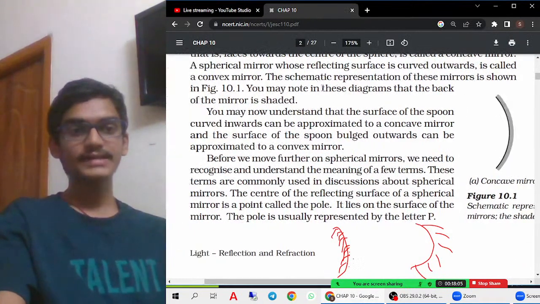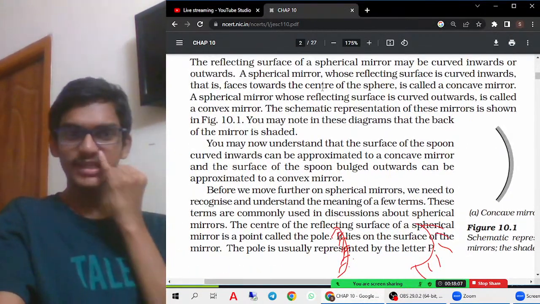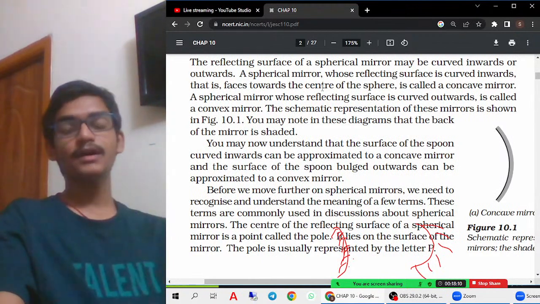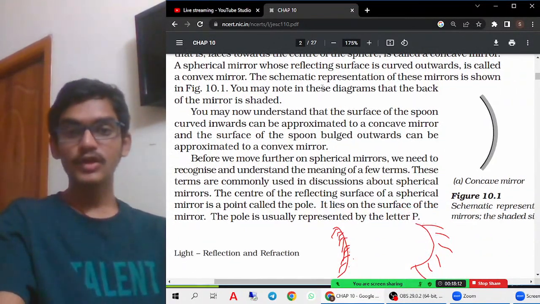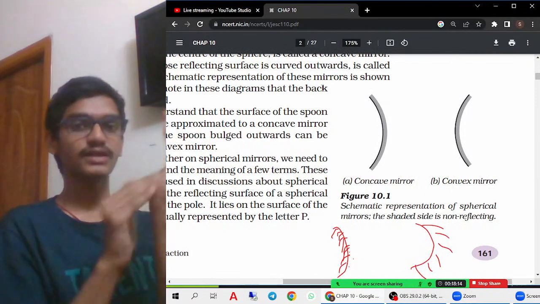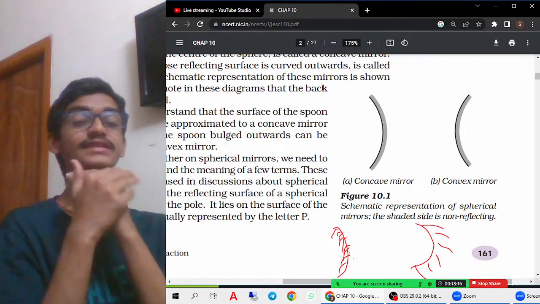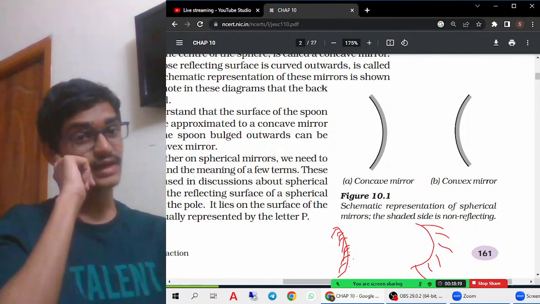Now let us try to understand the reflecting surface. You got an idea of what the concave mirror and convex mirror are, right? In a concave mirror, the reflecting surface is inwards. In a convex mirror, the reflecting surface is outwards. That you must remember. Very, very important.